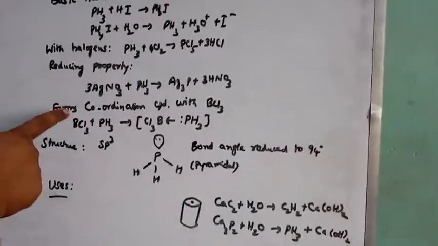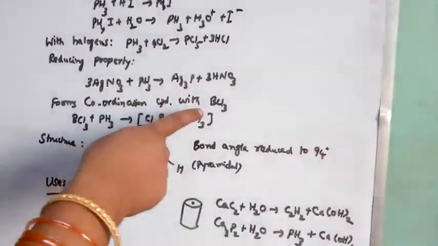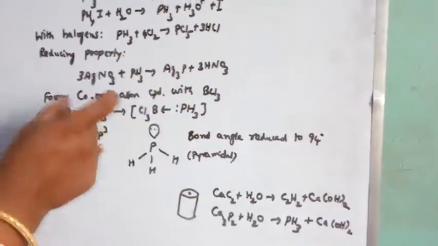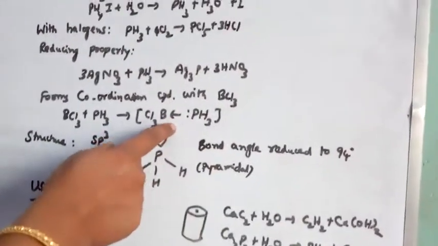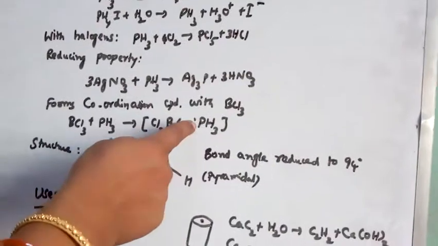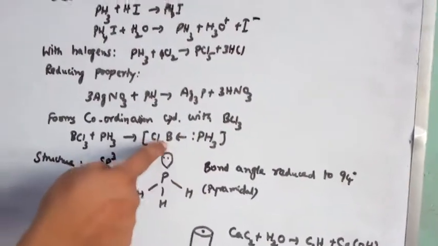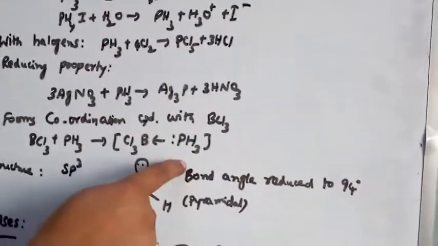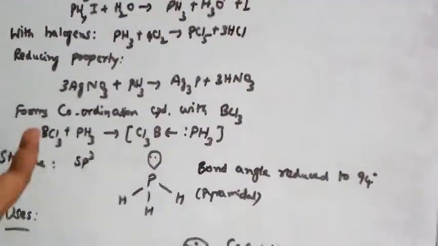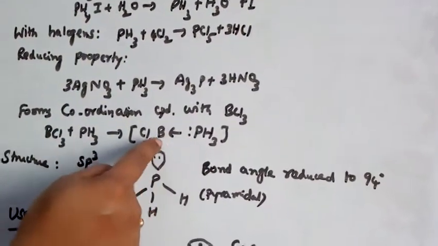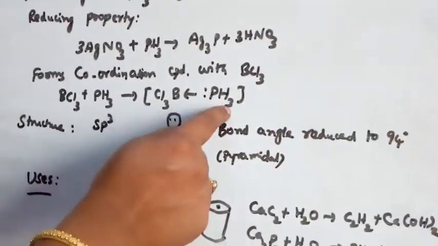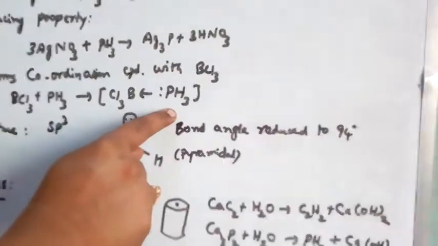Phosphine also forms a coordination compound with boron trichloride. What does the arrow mark represent in coordination compounds? It is donating a pair of electrons to boron. That is, it acts as a ligand. BCl3 is a Lewis acid. PH3 is a Lewis base.